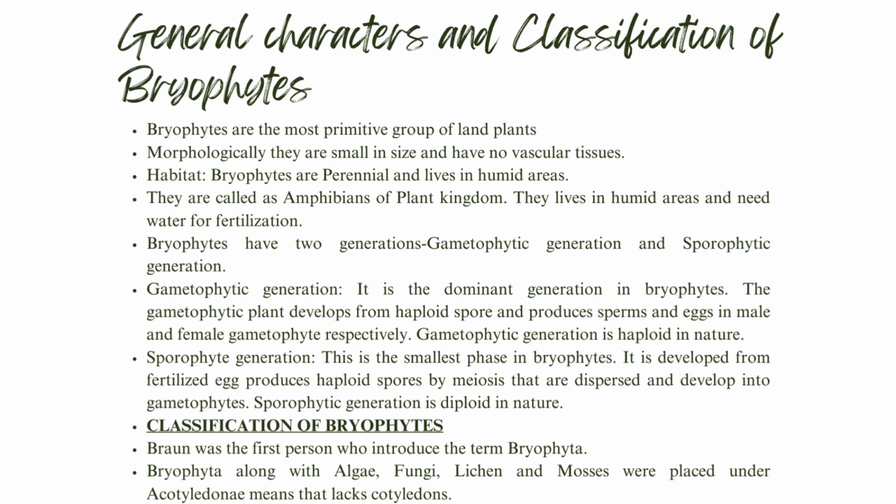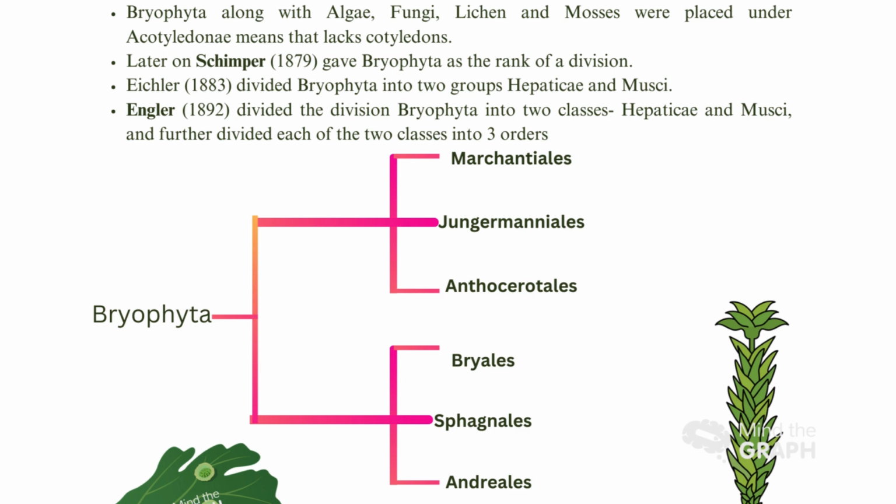Bryophyta along with algae, fungi, lichen and mosses are placed under acotyledony, which means they lack the cotyledons. So Braun placed the bryophytes among the acotyledony. Acotyledony basically means all the members that lack the cotyledon, and they placed algae, fungi, lichens and mosses in acotyledony. Later on, another taxonomist, Schimper, gave the bryophyta the rank of division. Then Ischler divided the bryophytes into two groups. One is Hepaticae and the other one is Muscae.